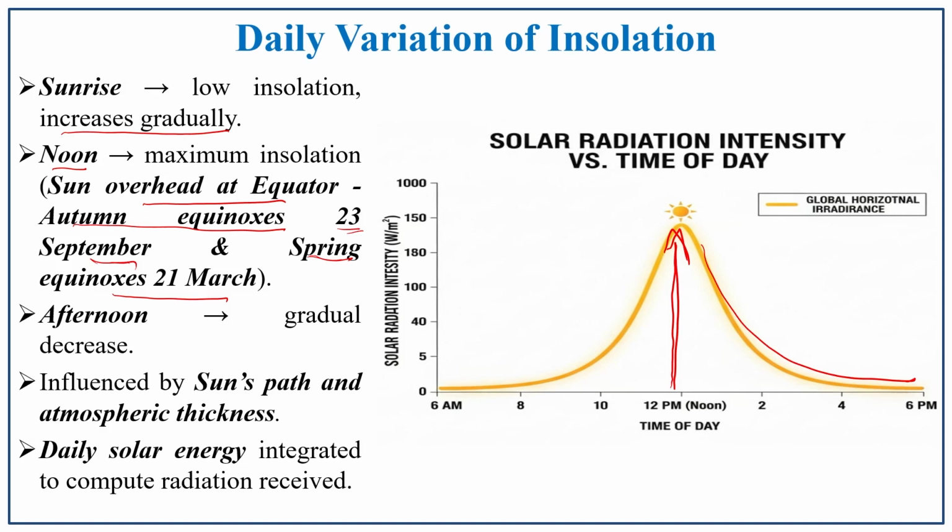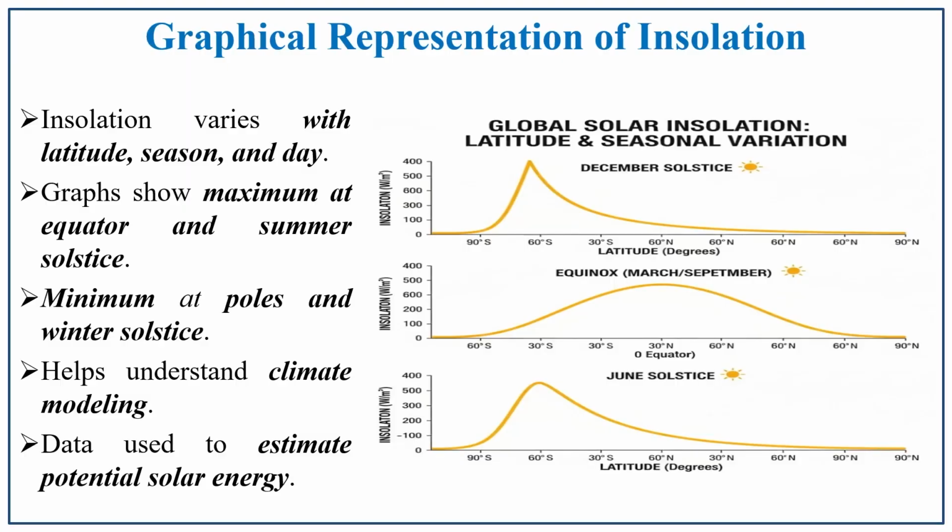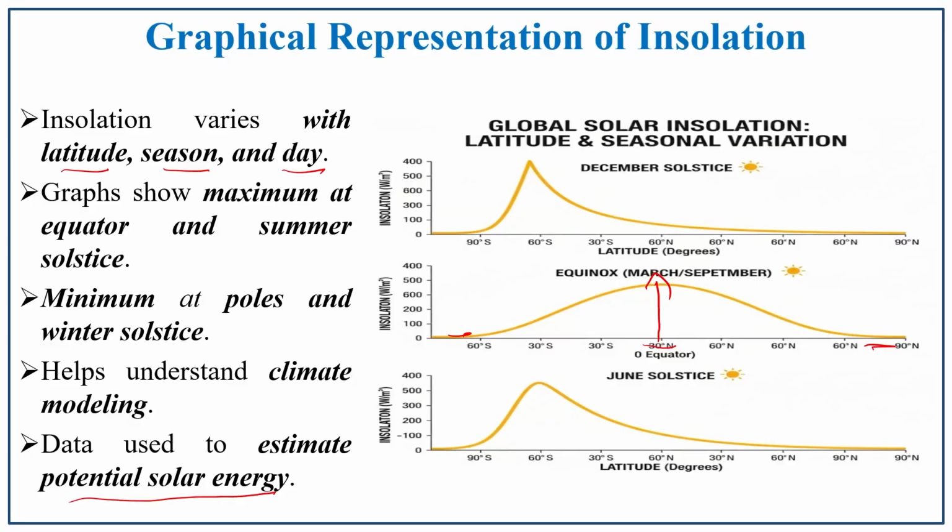The daily solar energy is integrated to compute the radiation received. The graphical representation of insolation: how? The insolation varies with latitude, season and day. In the graph, where is the maximum? It is maximum at the equator. In the equator region there is a maximum, and towards the pole it is minimizing. So, this was the concept, and it helps to understand climate modeling, and this data also helps to estimate the potential solar energy. In such a way, the insolation data and insolation pattern help us.